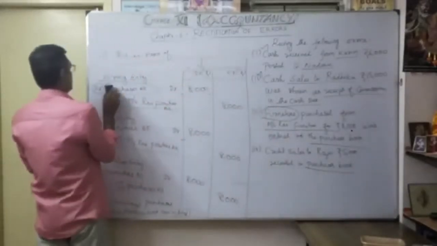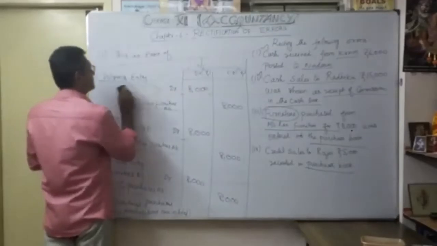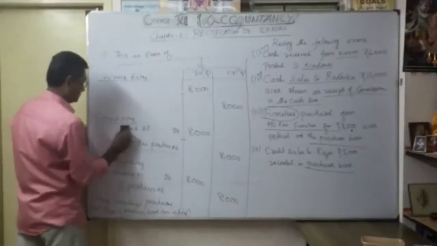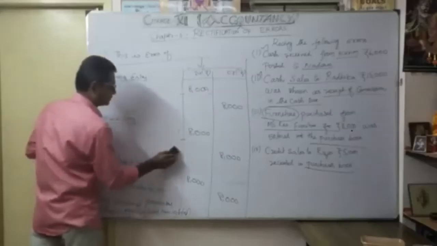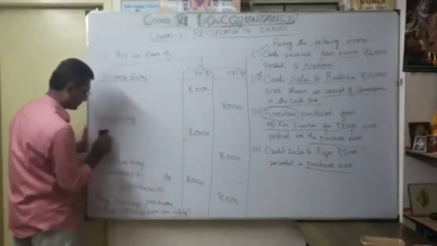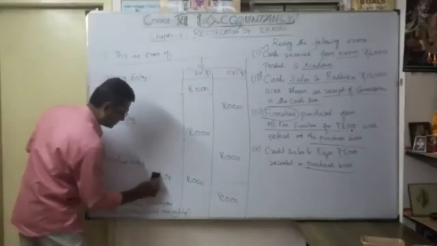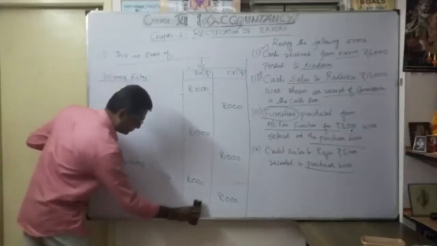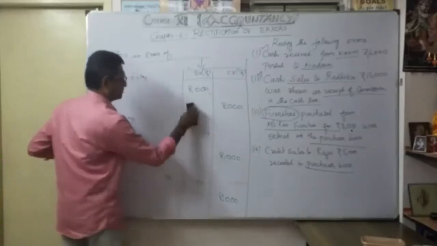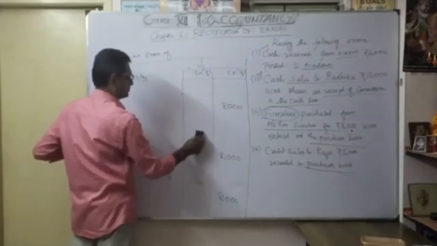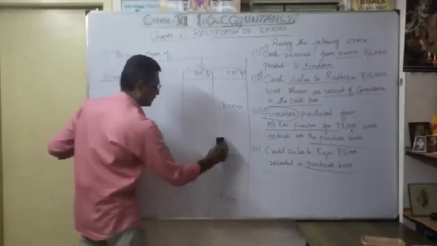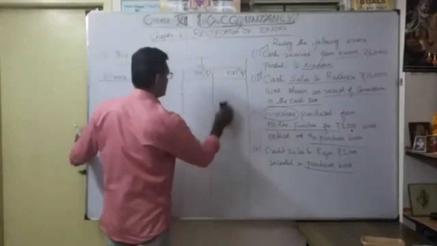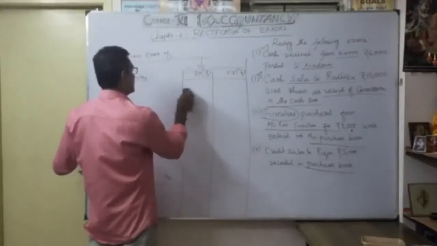Okay, so now what is the error we are going to discuss? In the same manner, what is the transaction given?